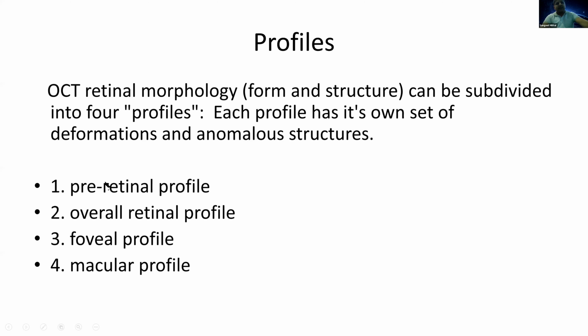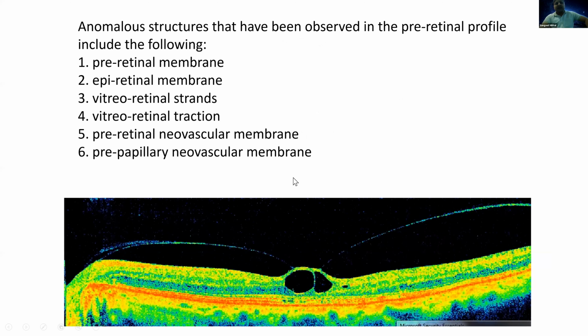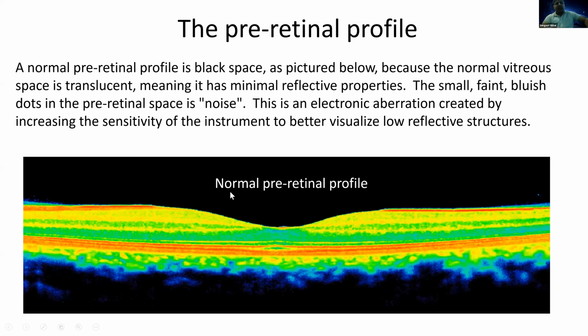So this is a normal pre-retinal profile, this dark black window above the retina. Sometimes you may see some blue dots present in this profile. Those blue dots are nothing else but noise. And this noise is sometimes useful, as you have to create this noise to better visualize low reflective structures.